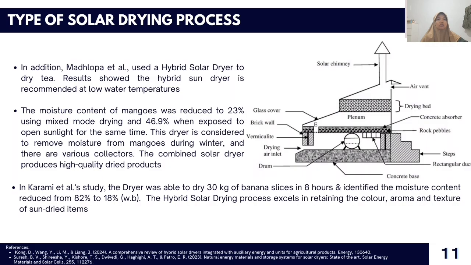And in Karami et al.'s study, the dryer was able to dry 30 kg of banana slices in 8 hours and the moisture content was reduced from 82% to 18% weight percentage. The hybrid solar drying process excels in retaining the color, aroma, and texture of sun-dried items.